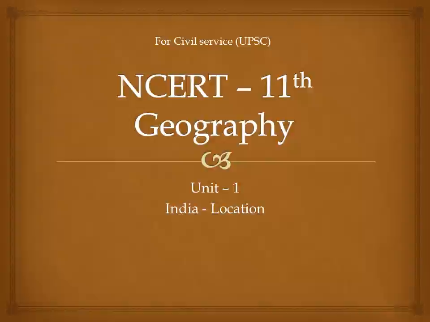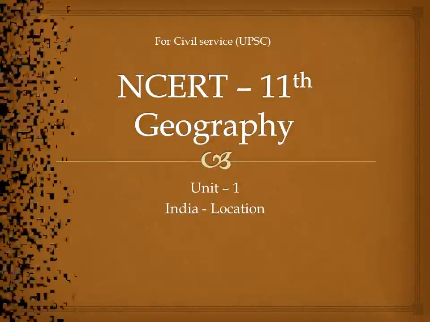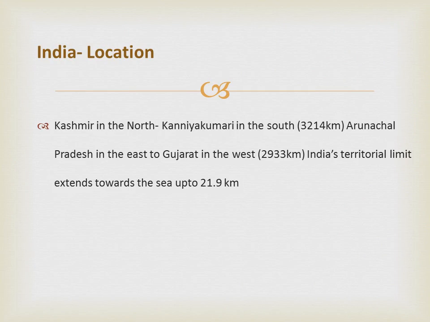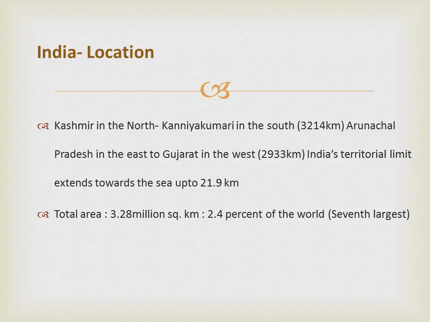Unit 1, India Location. The mainland of India extends from Kashmir in the north to Kanyakumari in the south, and from Arunachal Pradesh in the east to Gujarat in the west. India's territorial limit further extends towards the sea up to 21.9 km from the coast, otherwise called 12 nautical miles.